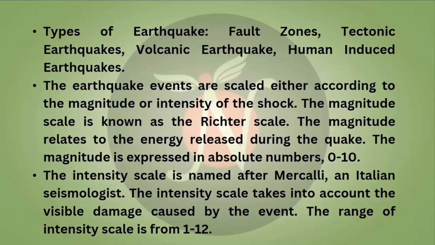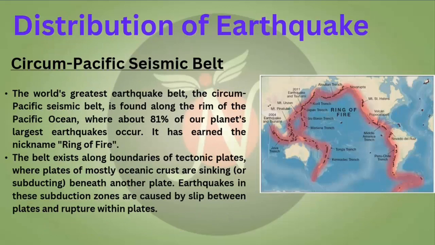Now we will discuss the distribution of earthquakes. The first one is the Circum-Pacific Seismic Belt. You have already heard the term Ring of Fire, and it is related to this belt. The world's greatest earthquake belt, the Circum-Pacific Seismic Belt, is found along the rim of the Pacific Ocean, where about 81% of our planet's largest earthquakes occur, and it has earned the nickname Ring of Fire.